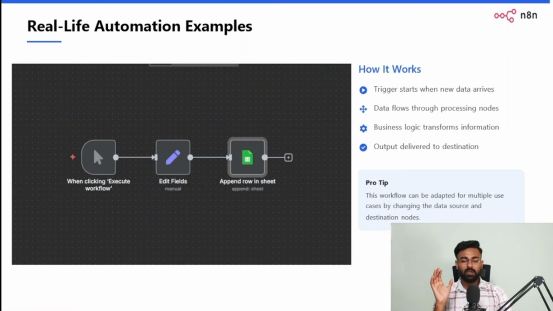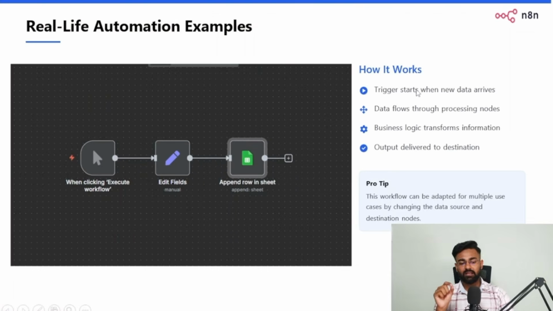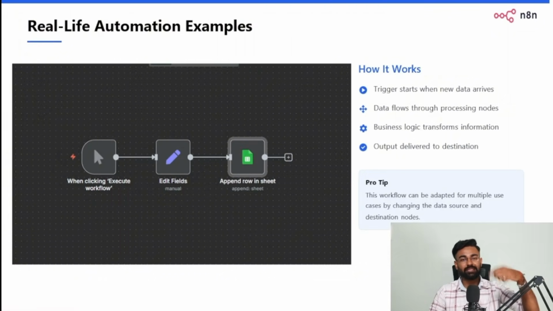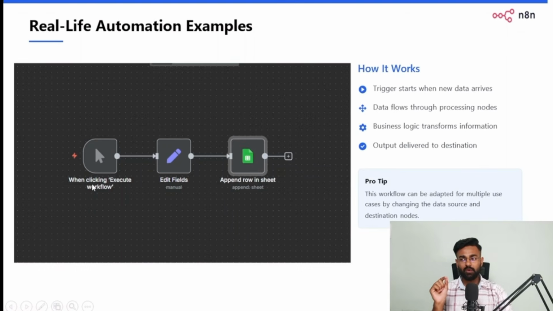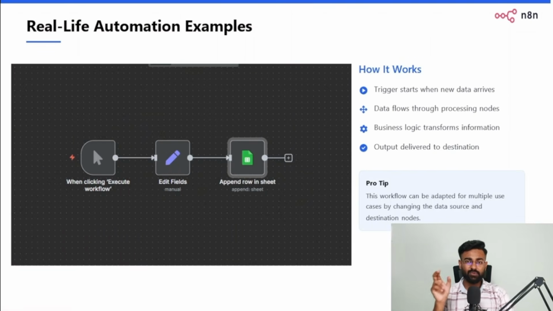We'd love to answer. How it works is basically there are 3 types of nodes in any automation which you are trying to do. First is, of course, the trigger. A trigger is the node which starts off when new data arrives. You don't need to right now know exactly what these are. We'll of course dive into very in-depth knowledge of what these words mean or what these nodes mean. What you need to understand right now is that this box that you're seeing, this is a node. Okay, a node basically in n8n, any block that you're bringing in, it is denoted as a node, and a node has its own dedicated feature or an action which it can perform.